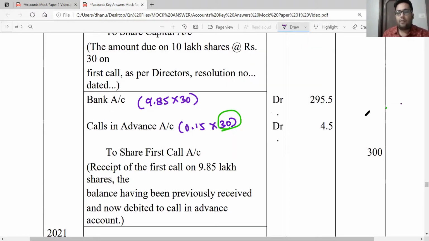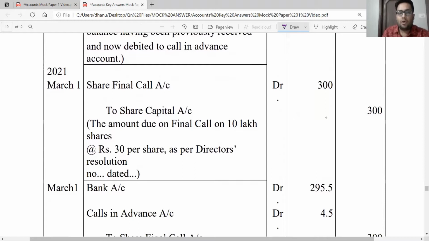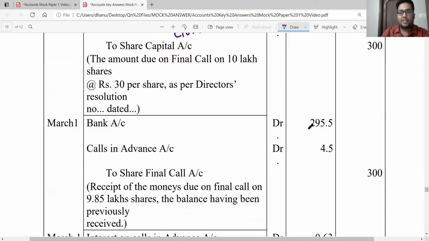Next, I go to call my final call money: share final call account debit to share capital, 10 lakh shares into 30 rupees each. And then again, I'm not going to receive for the entire 10 lakh shares. I'm going to receive for 9,85,000 shares into 30 rupees each. And then from my calls in advance, I'm going to transfer for the 15,000 shares into 30 rupees each.